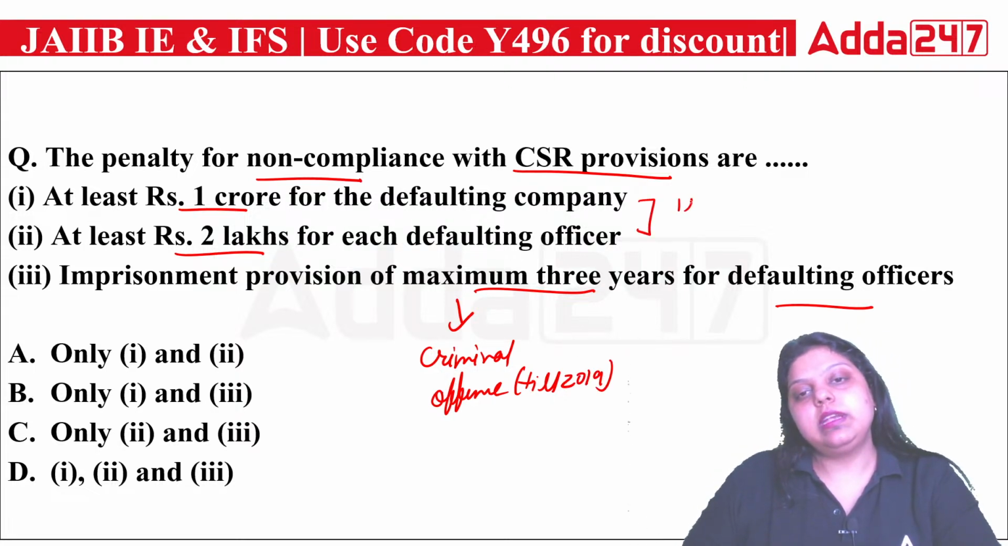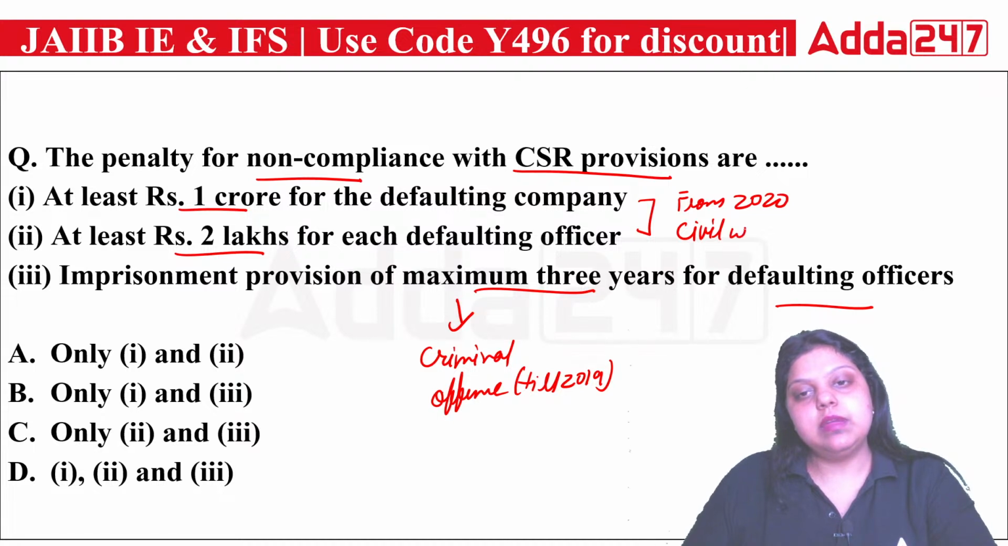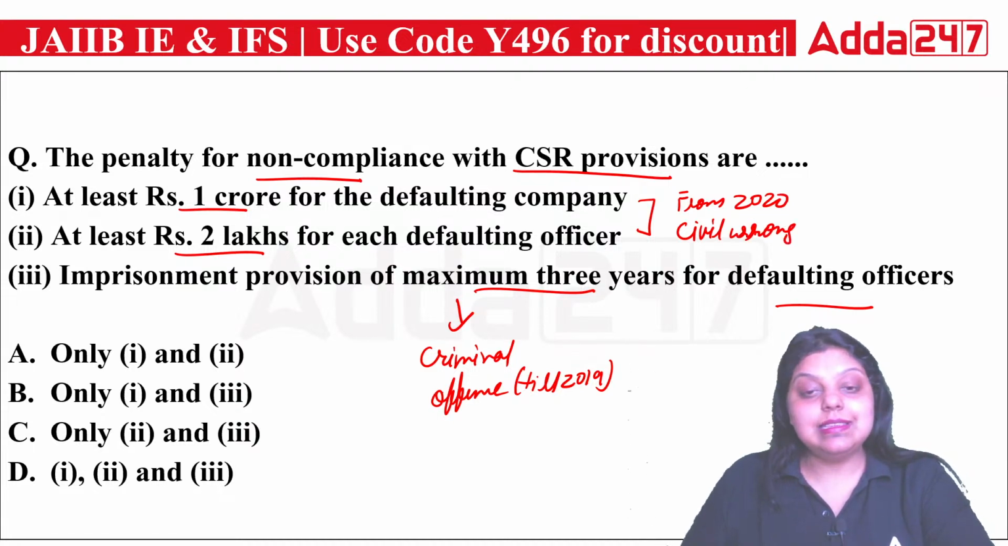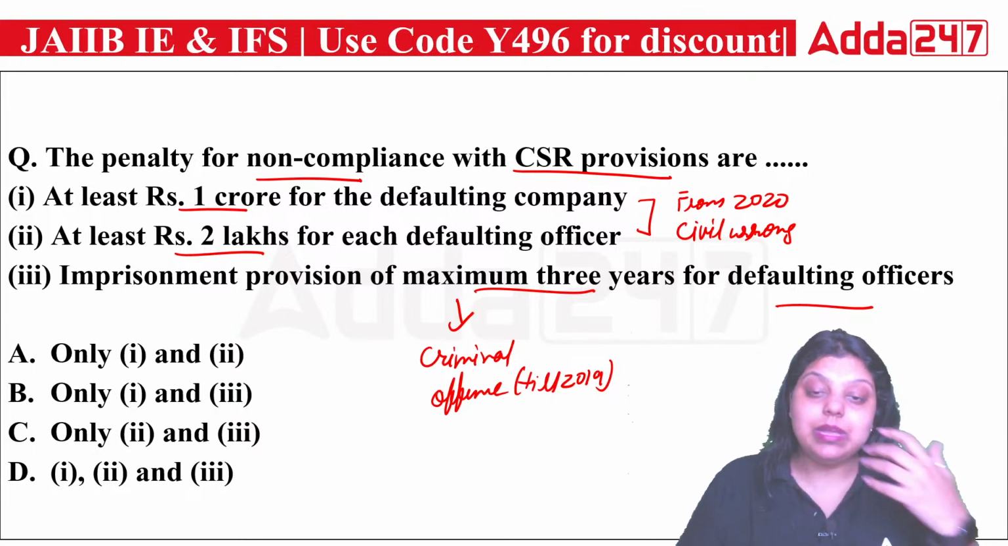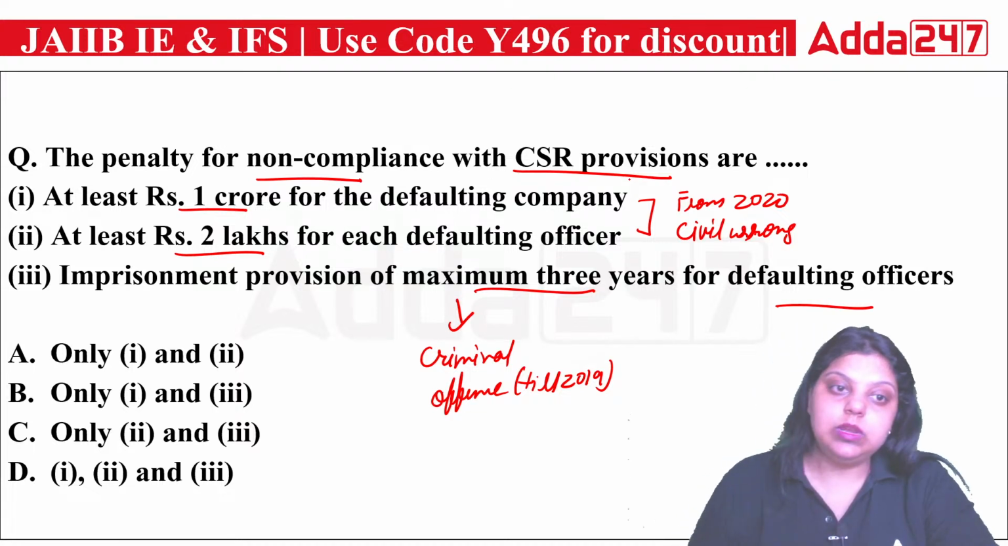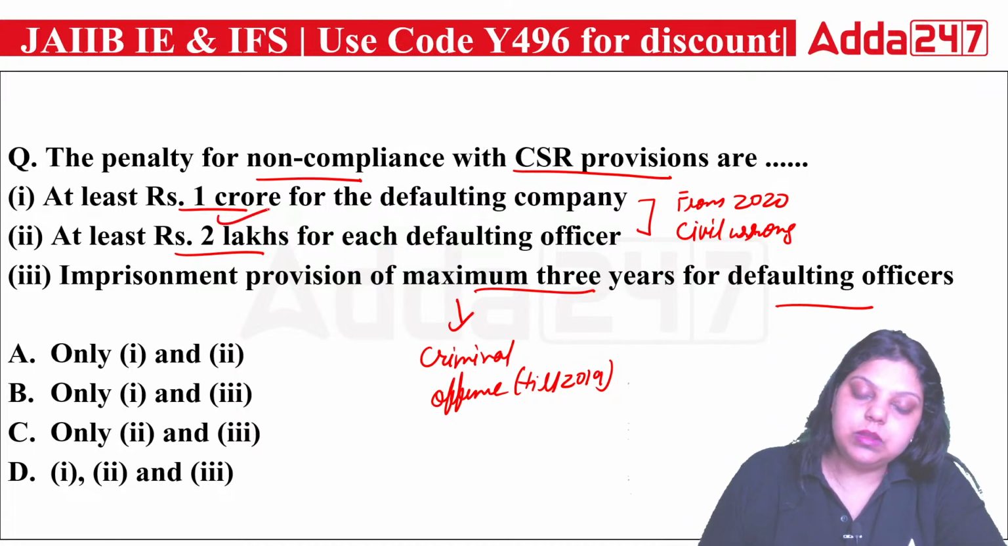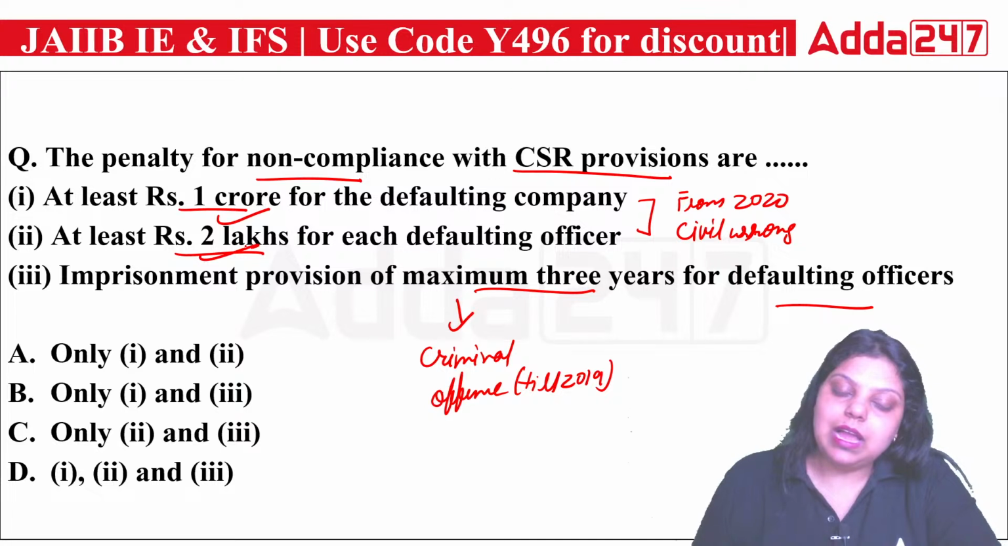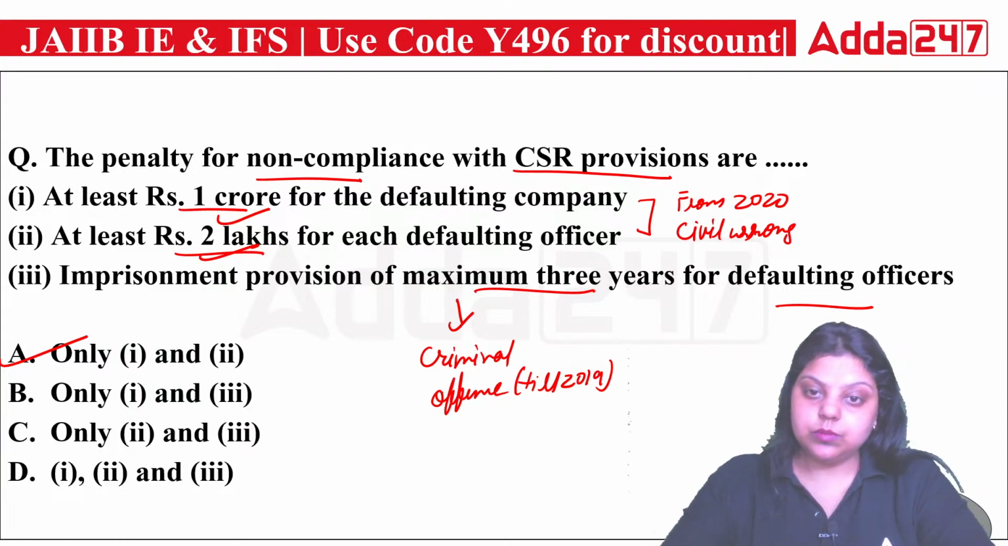From 2020, it became a civil wrong. If any company is not complying with the CSR compliances, they will be doing a civil wrong, and that's why the imprisonment has been removed and only a penalty will be taken: 1 crore from the defaulting company and 2 lakh for each defaulting officer. It means the right answer is your A option.